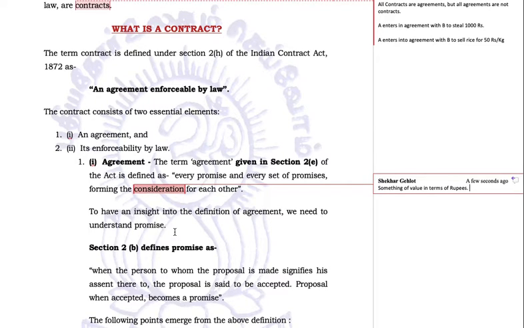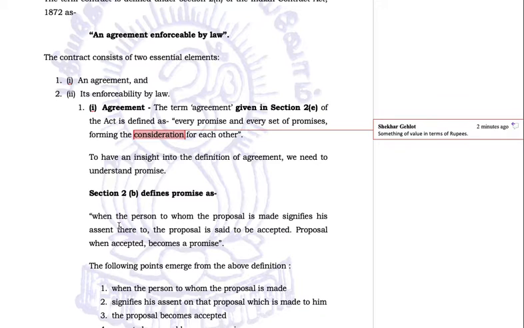Now let us understand what a promise is. Section 2(b) defines promise: when the person to whom the proposal is made signifies his assent thereto, the proposal is said to be accepted. A proposal, when accepted, becomes a promise.